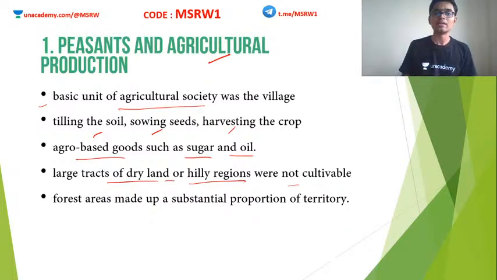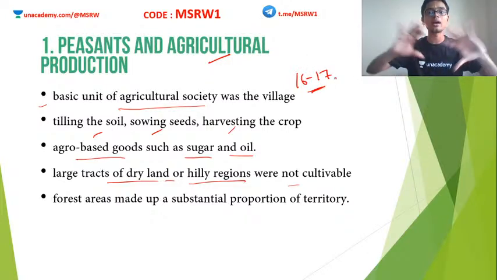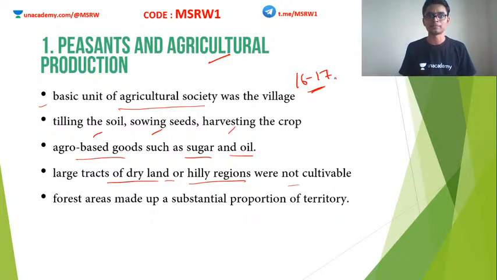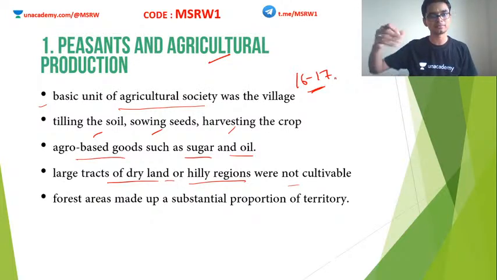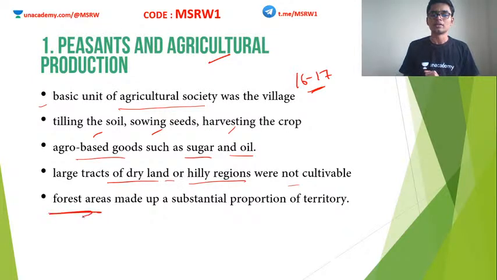Understand that even in the 16th and 17th century, people had not explored India in its entirety. What does this mean? This means that some area of India is yet to be brought under agriculture. A huge portion of India was forest. A substantial area of India was actually still forested.